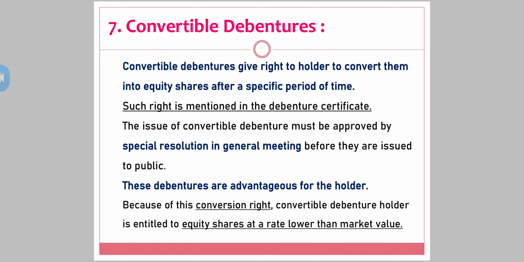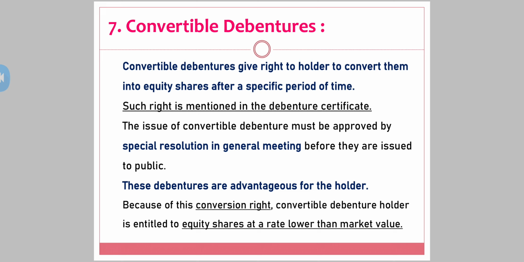The issue of convertible debentures must be approved by a special resolution in a general meeting before they are issued to the public. The company has to take a special resolution in the general meeting along with the equity shareholders that after a certain period of time, the company is going to convert this borrowed capital into permanent capital, that is, converting debentures into equity shares.